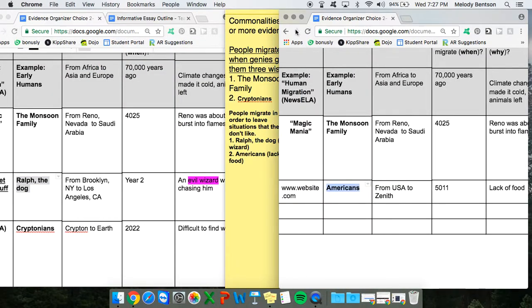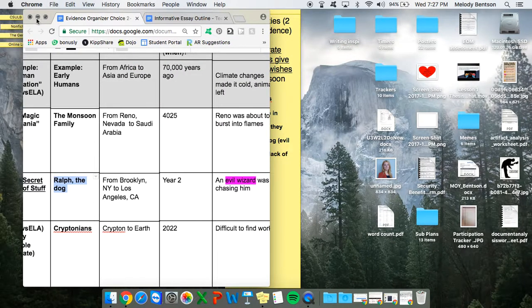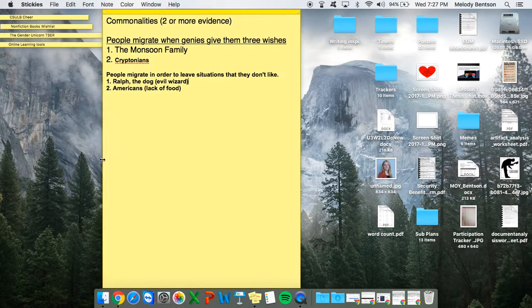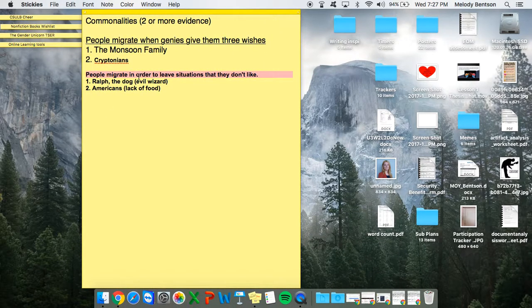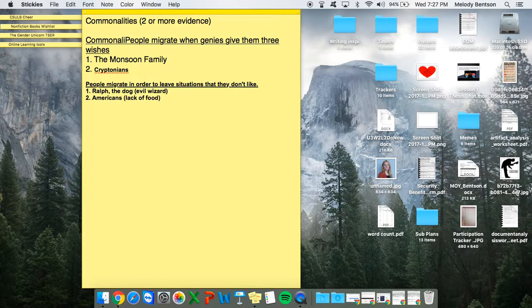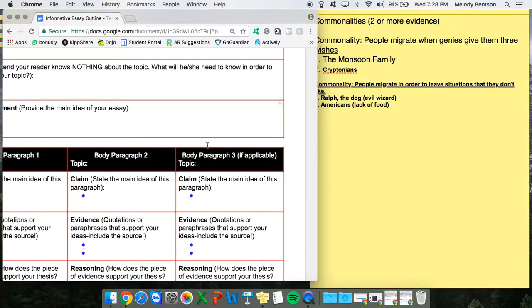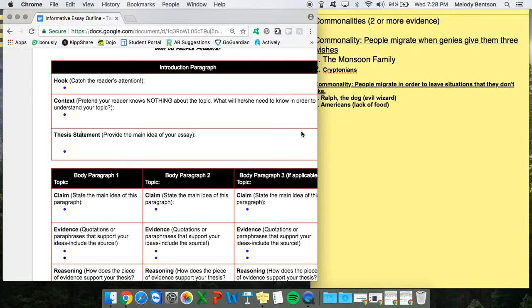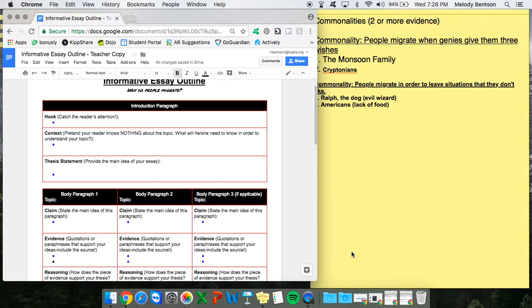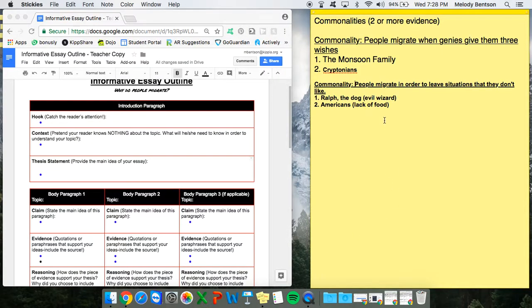So I have this list of notes. I made 2 commonalities. See? This is just my notes. And now I'm going to go to my essay outline. I'm going to show you how easy it is to just plug this in, and bada bing, bada boom, I make a thesis statement. So my commonalities become my claims.